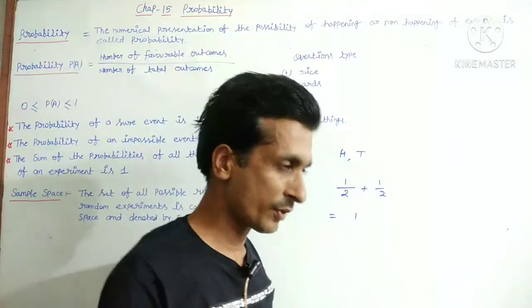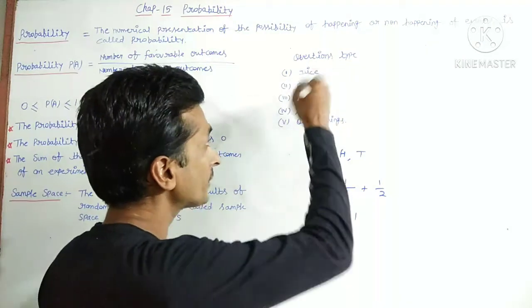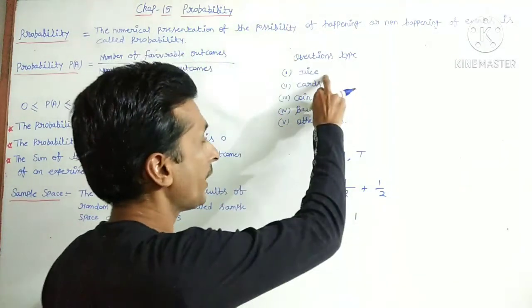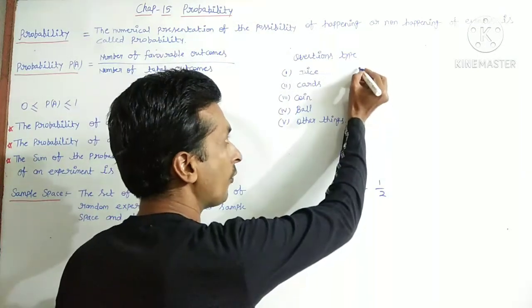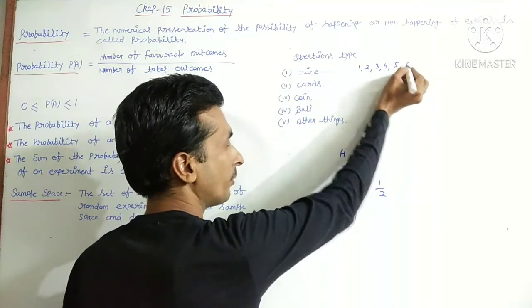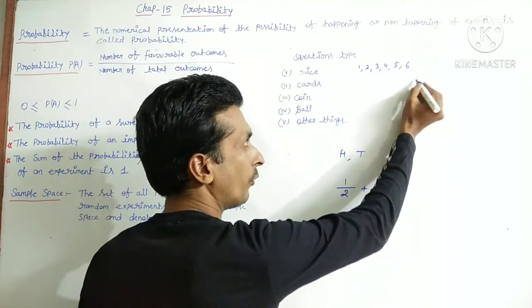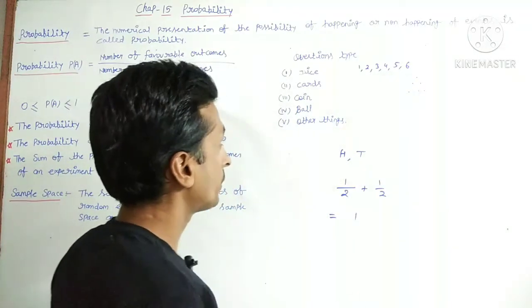And question type, sample space, before starting sample space you can see, such type of question you will face in your 10th class. Here dice, there are only 6 faces and you can find the numbers 1, 2, 3, 4, 5 and 6. And suppose you can also find dots, 1 dot, 2 dots, 3 dots and so on up to 6 dots.